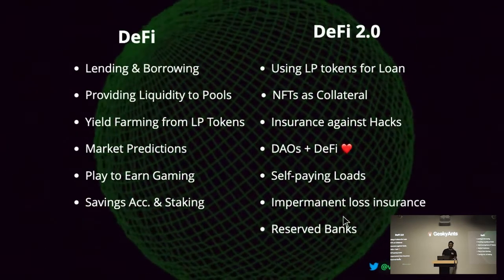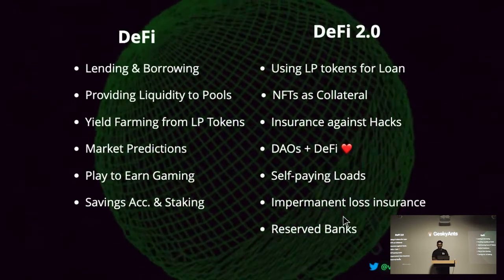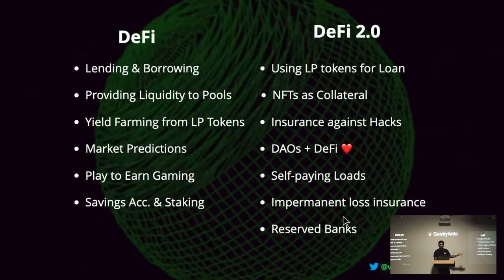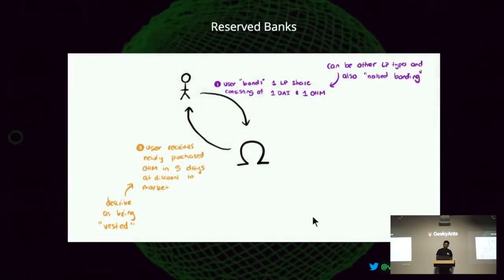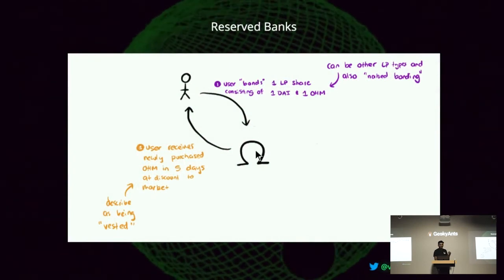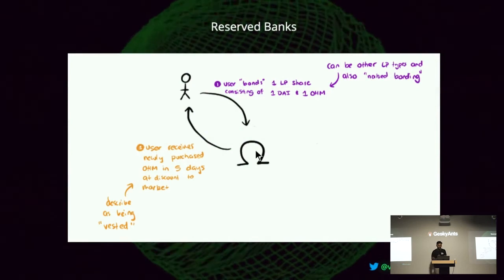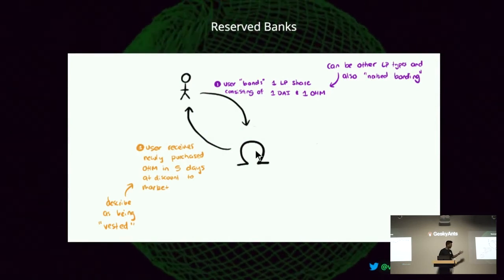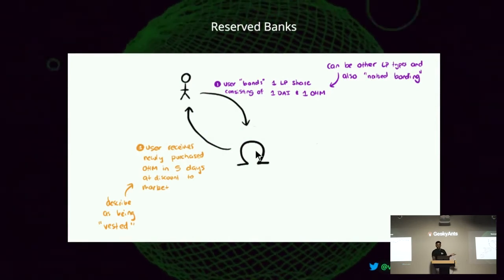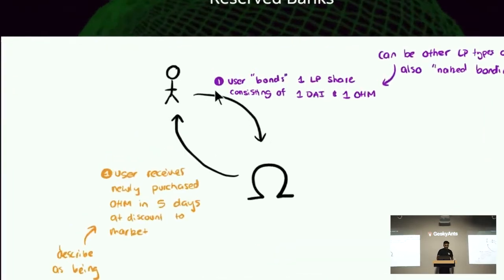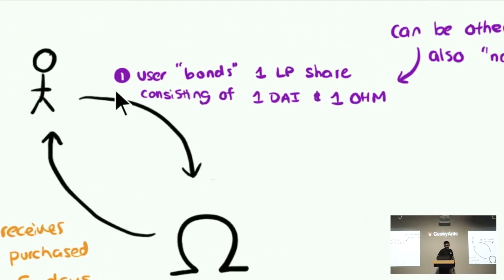So what does the Reserve Bank of India do? They take gold and print money. This is what DeFi 2.0 does. Let's see. The icon that you see is the Olympus DAO icon. Olympus DAO is one of the OG DeFi 2.0 projects, we can say, and they have around, I don't know, $2 or $3 billion locked in them. So yeah, this is how it works.